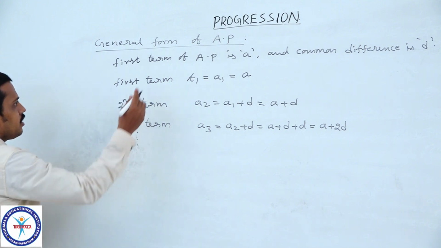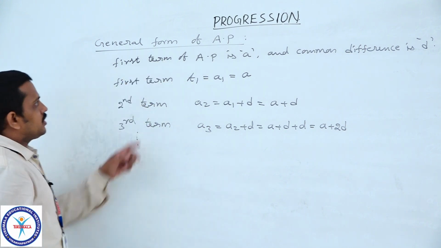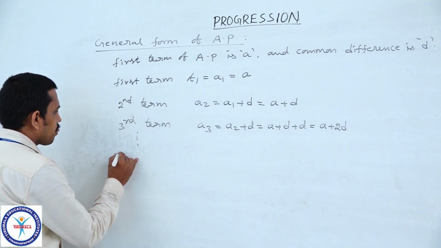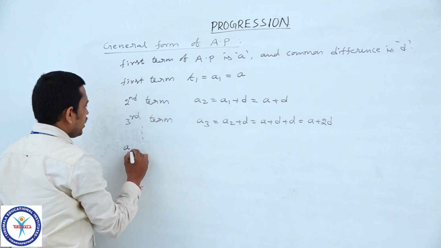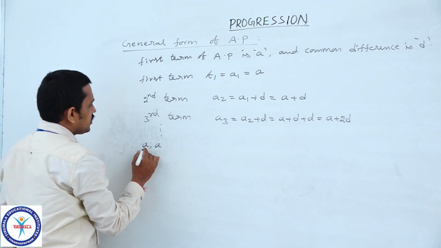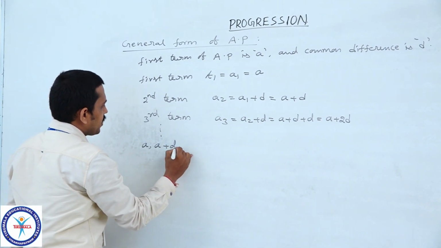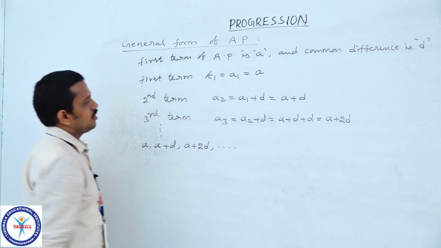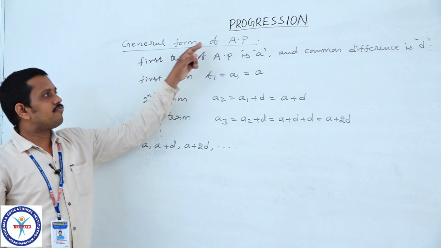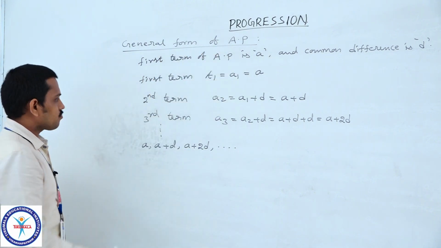So, if in any sequence the first term is A and common difference is D, then the AP is in the form A, A plus D, A plus 2D and so on. This is called the general form of AP.